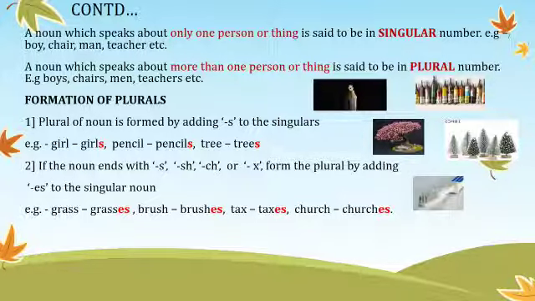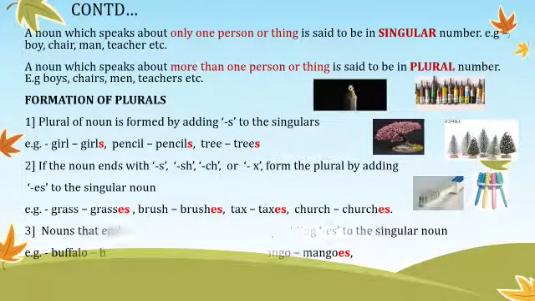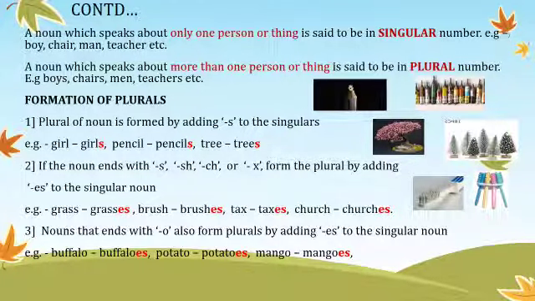The next one. Can you see that? Brush. One brush, many brushes. The third rule. Nouns that end with o also form plurals by adding es to the singular noun. For example, buffalo. Buffalo is a word that ends with the letter o. So you say buffaloes.